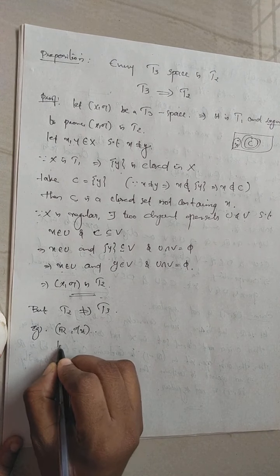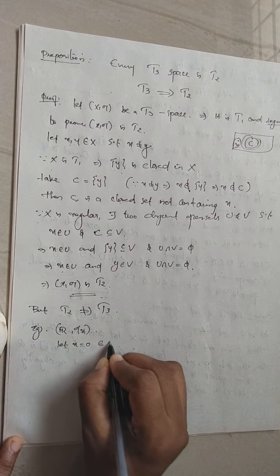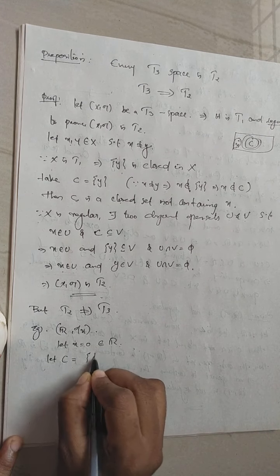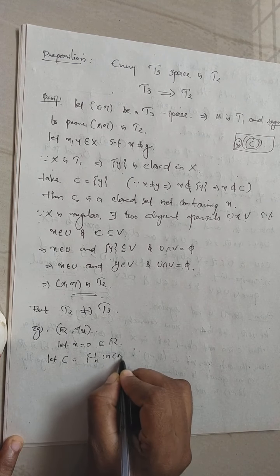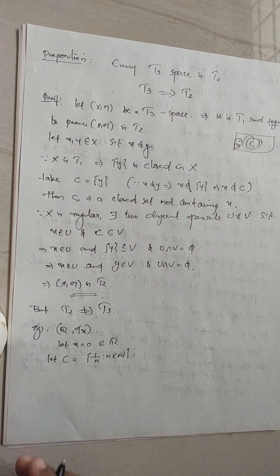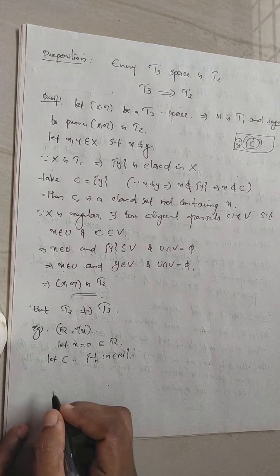So let x equal to 0 belong to the real line. Now let C equal to the set of all 1 by n such that n is in N. And consider a topology.